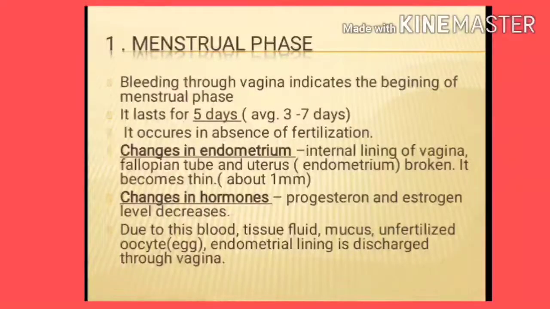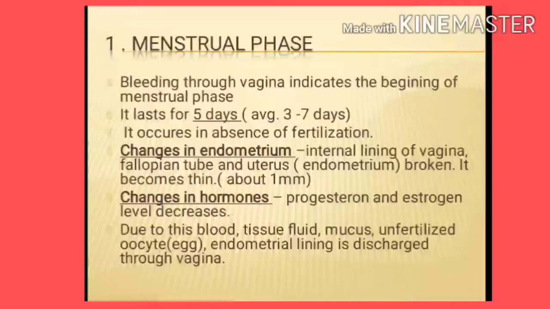Changes in hormones: there is a sharp decrease in the level of the female sex hormones, progesterone and estrogen. Due to all this, blood, tissue fluid, mucus, unfertilized oocyte and endometrial lining are discharged through the vagina. This blood does not clot due to the presence of fibrinolysin.